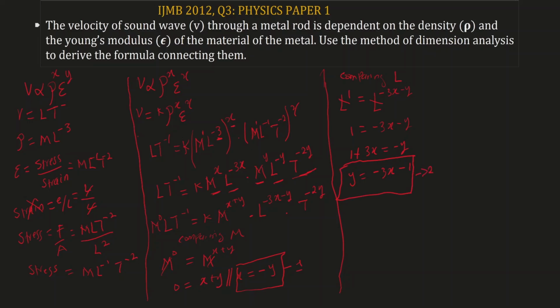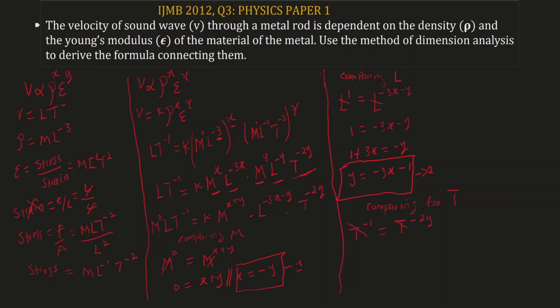Now comparing for t, on the left-hand side, we have t to the power of negative 1 equal, on the right-hand side, t to the power of negative 2y.